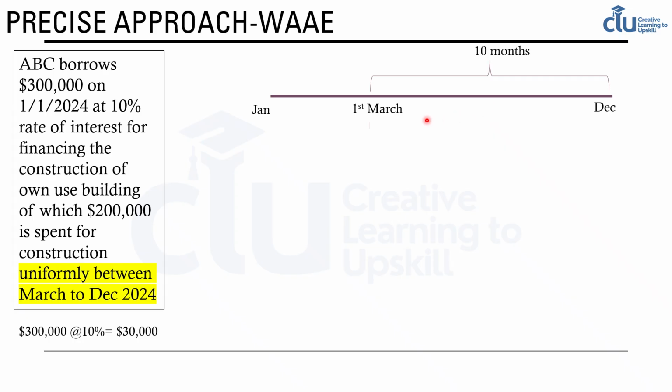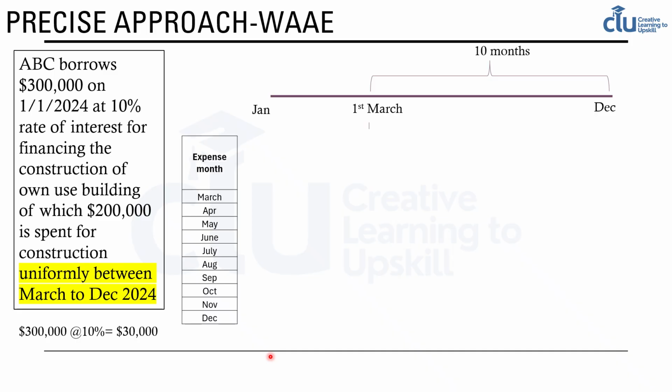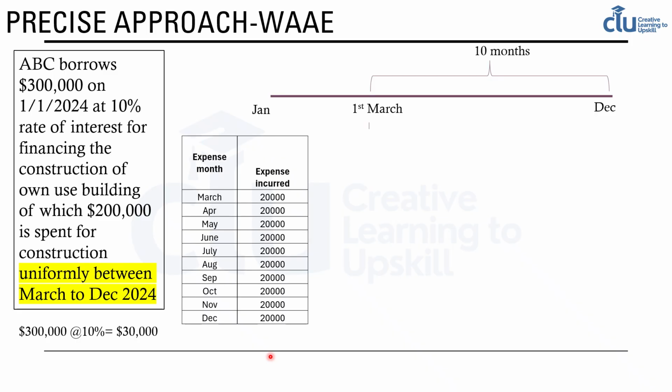So there are two approaches in which this can be handled. First is a very precise approach where we split this 200,000 across 10 months equally. So 200,000 divided by 10, we assume that for each of the remaining months starting from March through December, 20,000 per month is spent.